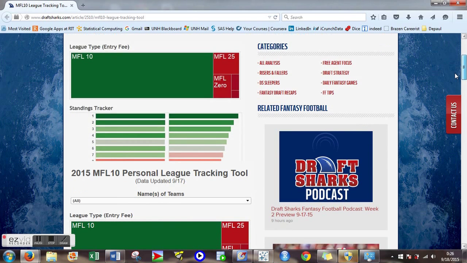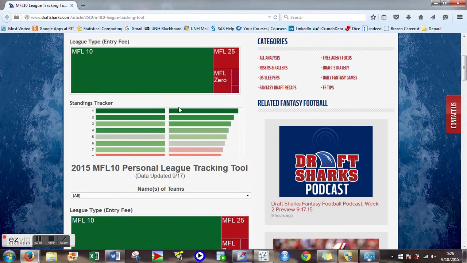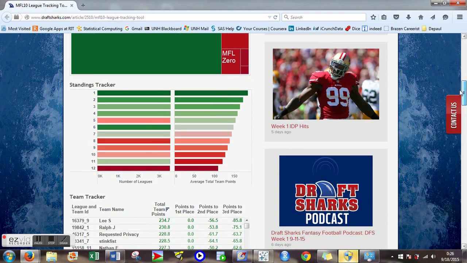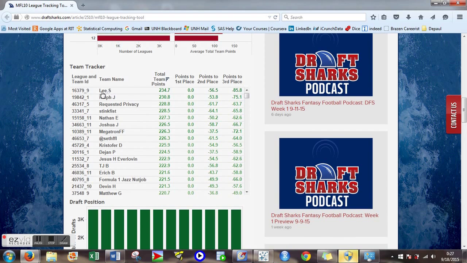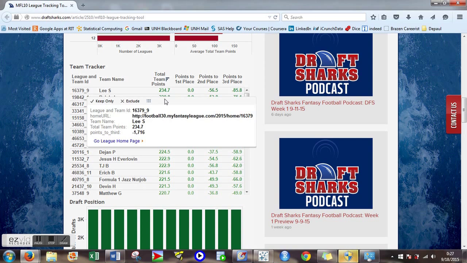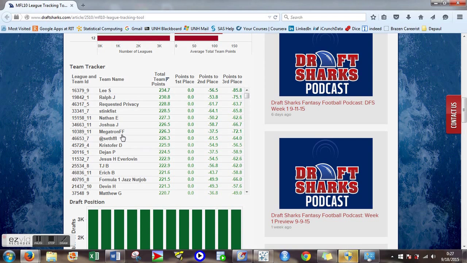that level. We can see that after the first week, the average points for teams in first place is 184.22 points. Top scoring team is Lee S. in League 16379 with 234.7 points. Some familiar names, Megatron FF and Seth FFL, also break the top 10.